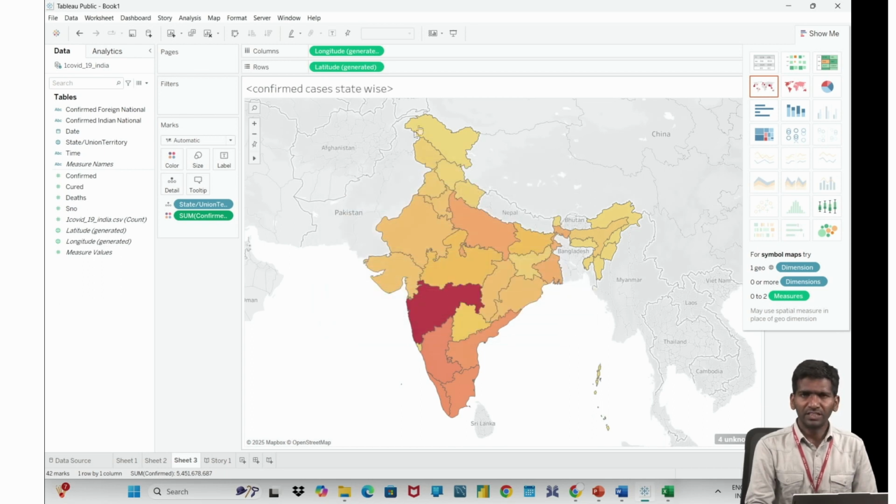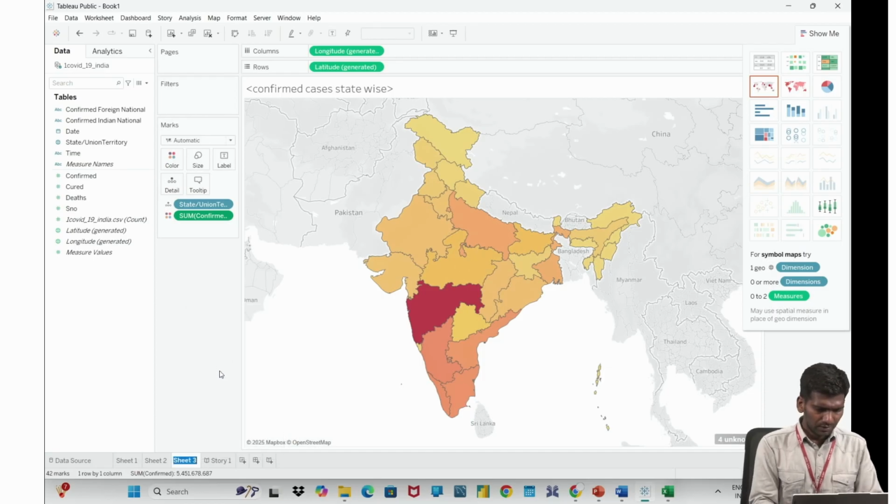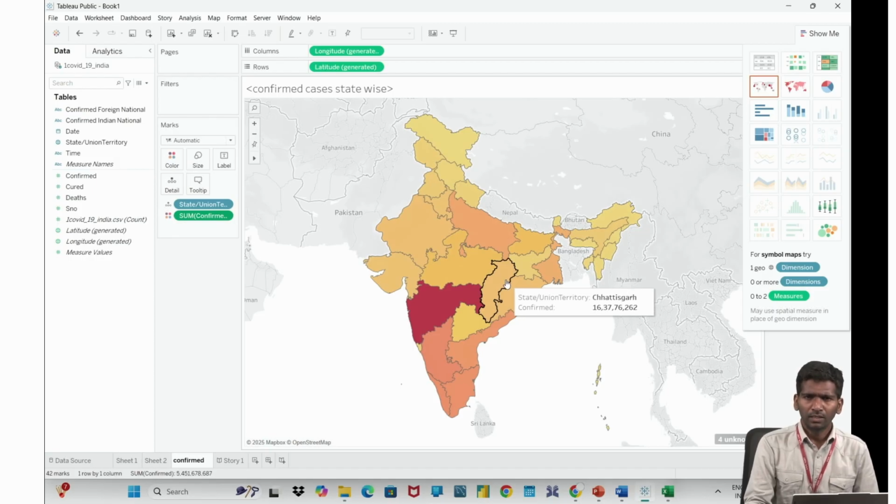So I have labeled my sheet name as confirmed cases. Okay, this is a sheet, right? Confirmed. Okay, next sheet. In this sheet I have visualized some data.